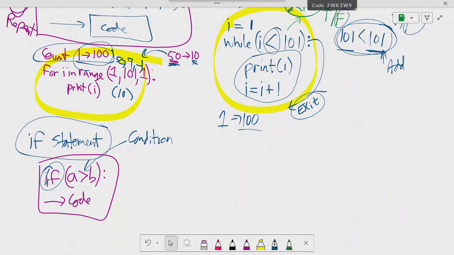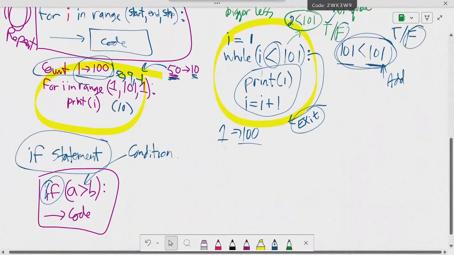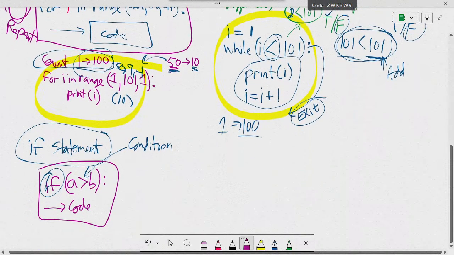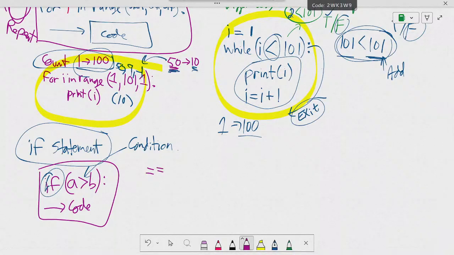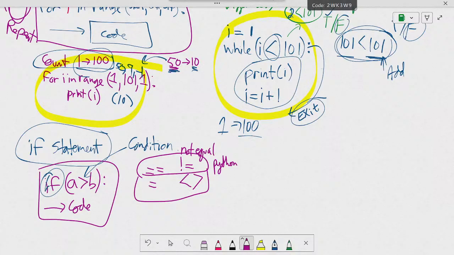Okay, it uses the same condition symbols here, but just know in Python they use a double equal sign. Then sure, on the exam they use one equal sign, and the other difference is when something's not equal to. On the exam they use these two chevrons. Okay, so this is in Python, and this is on the exam. They use one equal sign, not two. Okay?